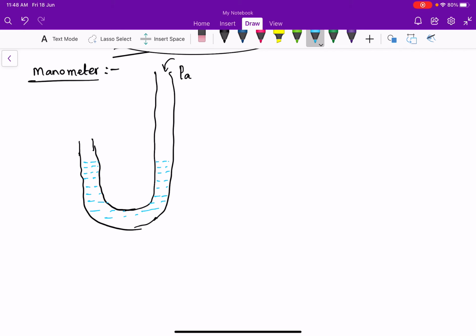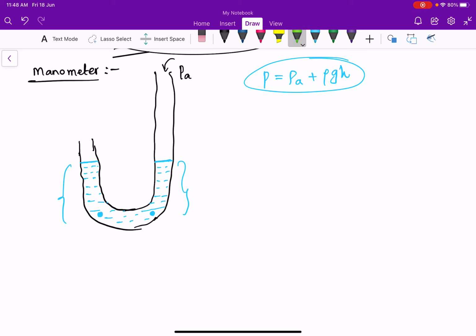Why? Because the pressure at this point must be equal to the pressure at this point. From Pascal's law, P equals Pa plus rho g H. We discussed this definition in the last class. So the liquid level will be the same on both sides of the tube.